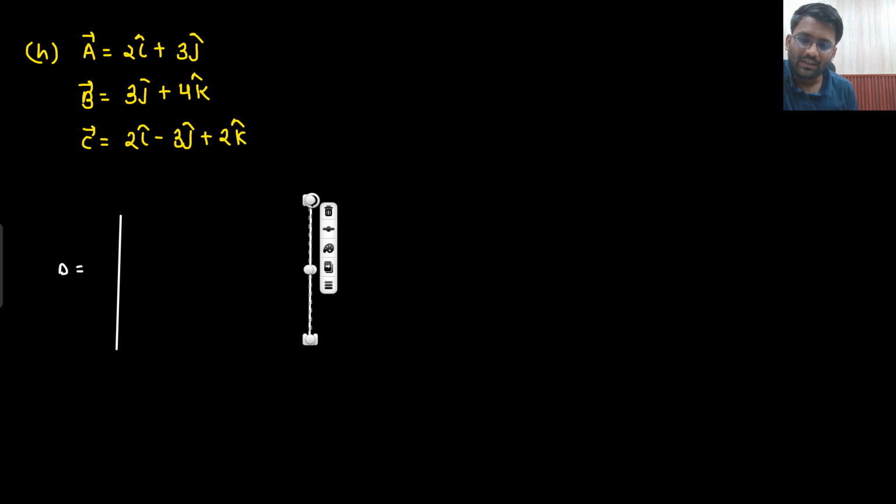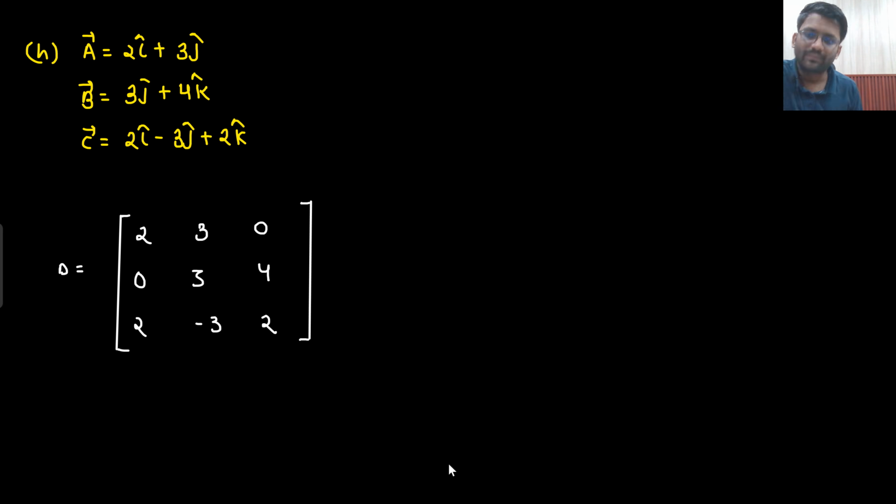So this is example H we are having: 2i cap plus 3j cap, 3j cap plus 4k cap, 2i cap minus 3j cap plus 2k cap. So how will I make the matrix D? And then I need to find out the rank, and visualization also we can see based on the rank that we are getting. So the matrix is 2 3 0, 0 3 4, 2 minus 3 2. Okay, so let's check the rank of D.